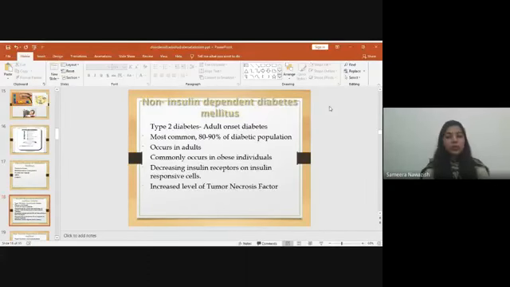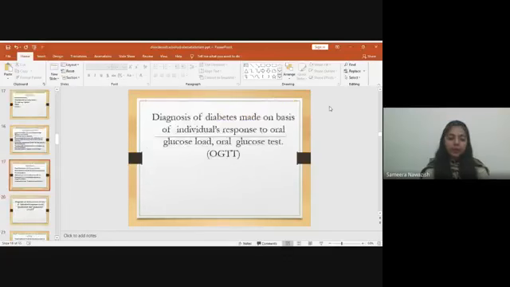It is usually present in obese patients or patients with a sedentary lifestyle, or those with decreased insulin receptors or insulin responsiveness. So increased levels of tumor necrosis factor are also factors that further cause less insulin response on the cellular side, and cause further destruction of the pancreatic beta cells, causing insulin-dependent diabetes mellitus.